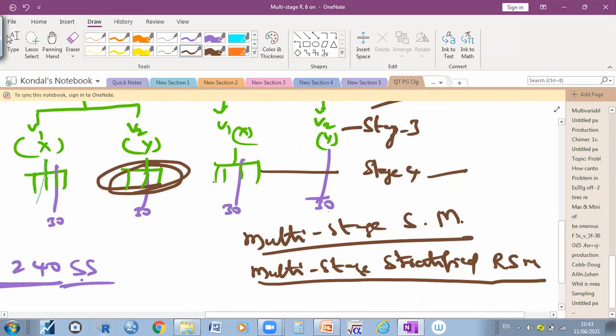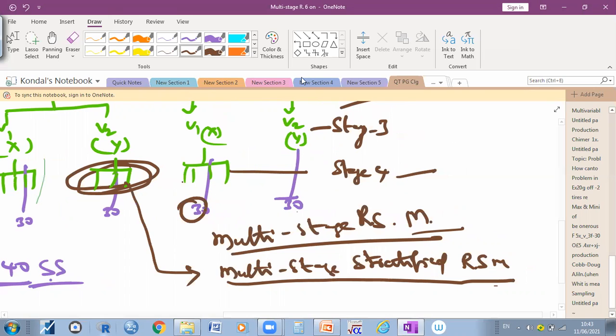For example, from a village, if you select 30, it is called the multi-stage random sampling method. At the last stage, if you are classifying the data, that is, if you are taking data on the basis of farm size, it is called the multi-stage stratified random sampling method.